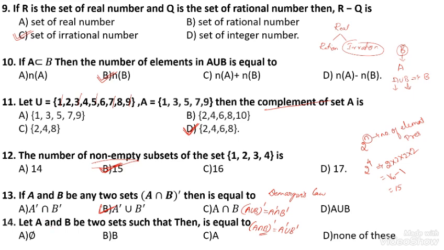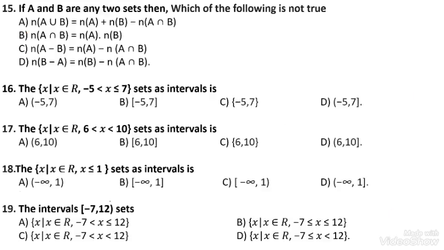Then question number 14. Let A and B be two sets such that they are equal. If both are equal, then the answer is the null set. If sets A and B do not contain any element, then both sets are equal.